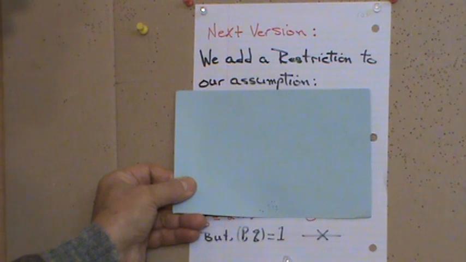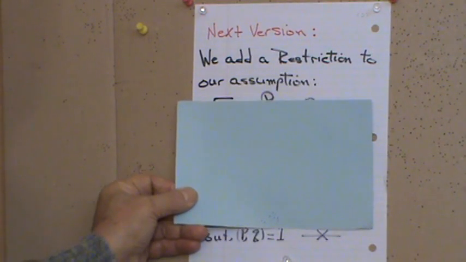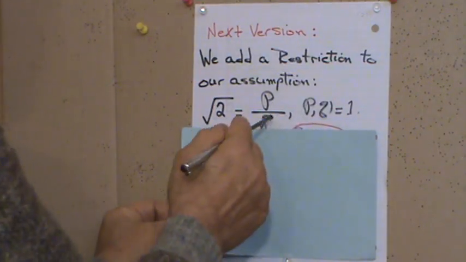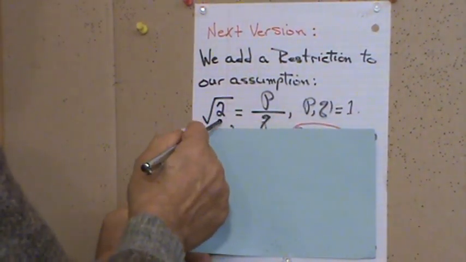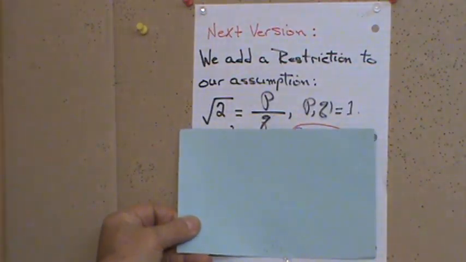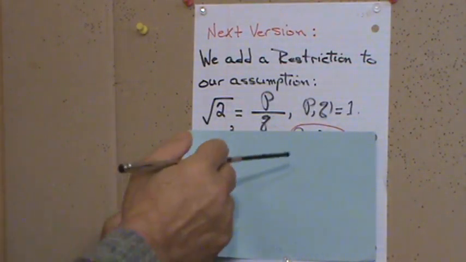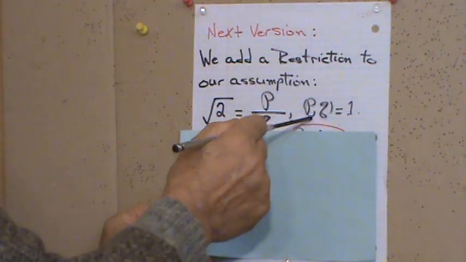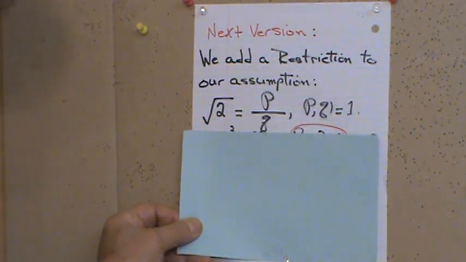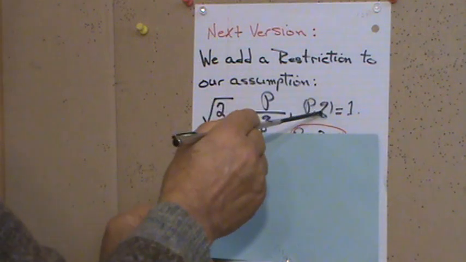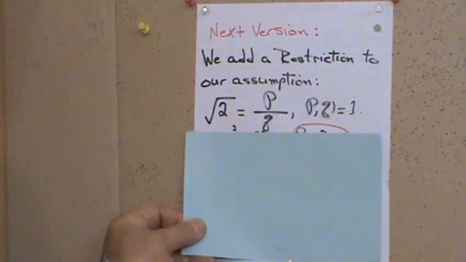Like 2 and 3. 2 over 3 are relatively prime, which means the only factor they have in common is 1. Or any other, like 5 and 6, like 7 and 5, etc. Thousands of those you can make. So now we add that restriction. We said that the square root of 2 is P over Q, where P and Q are relatively prime. This is a notation we use to indicate that they are relatively prime. There is a parenthesis I missed writing.